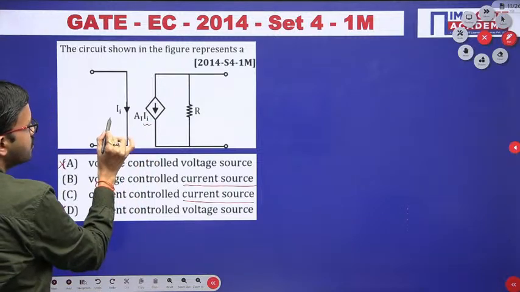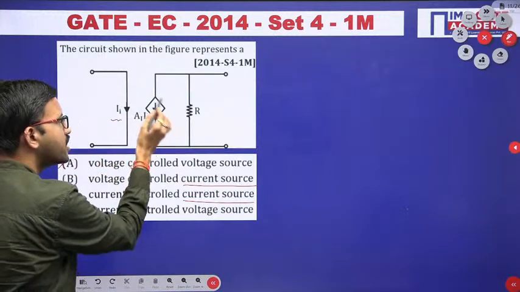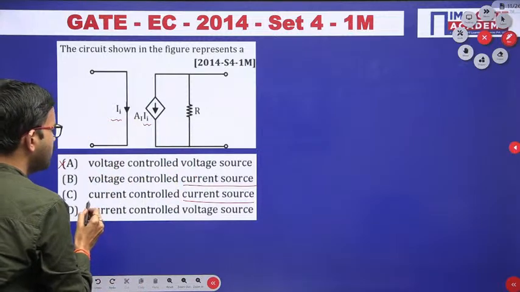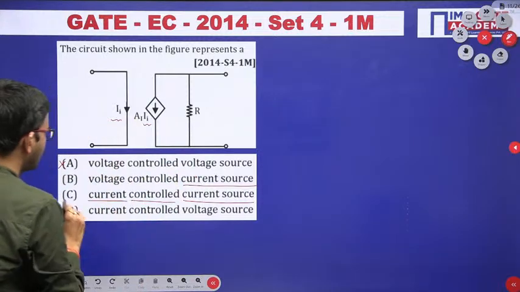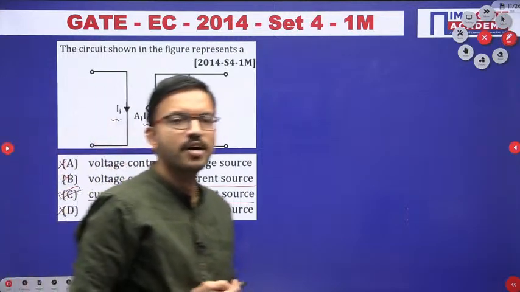IA is nothing but the current flowing in this particular branch, right? So here you are getting a current source, but it depends on another current. That means here it is a current controlled current source. Option C is correct, so option B also we can eliminate. I hope all of you are getting the clarity.